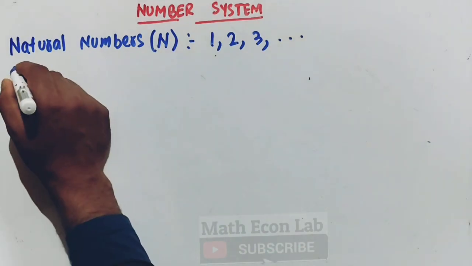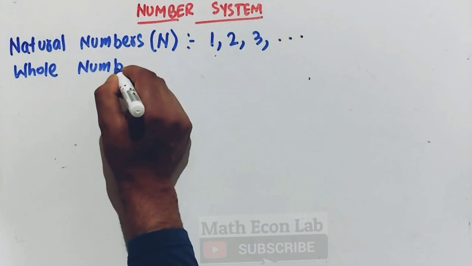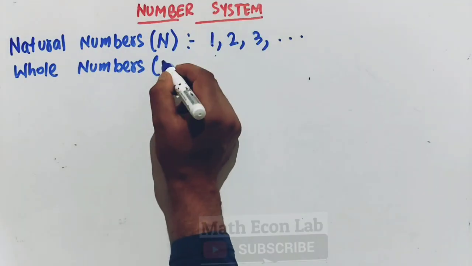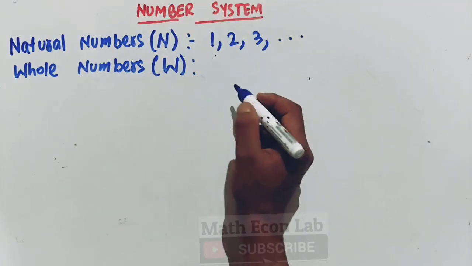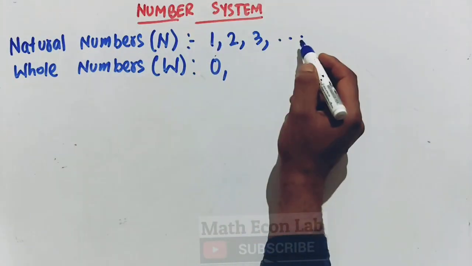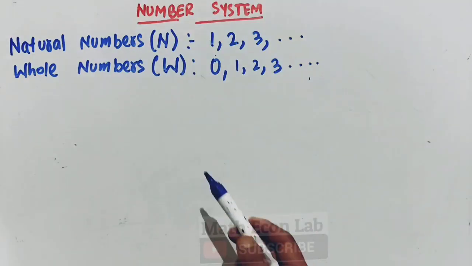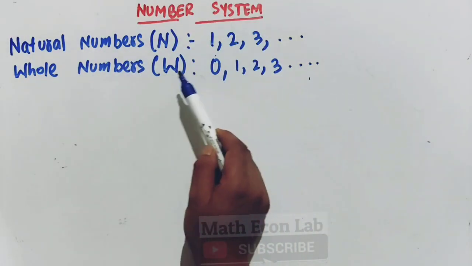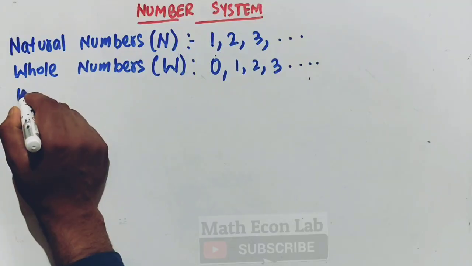Then we have whole numbers. Whole numbers are denoted by symbol W. So whole numbers start from 0 and include all natural numbers, 1, 2, 3, and so on. We can say that every natural number is a whole number, but every whole number is not a natural number. Okay, then we have integers.